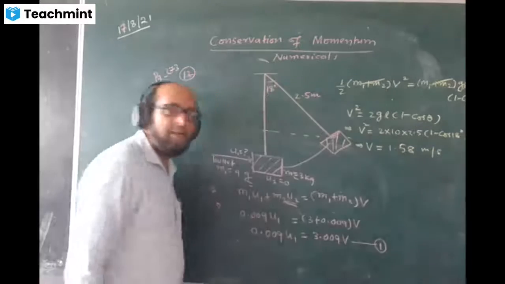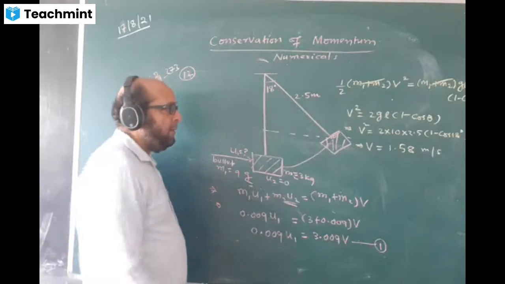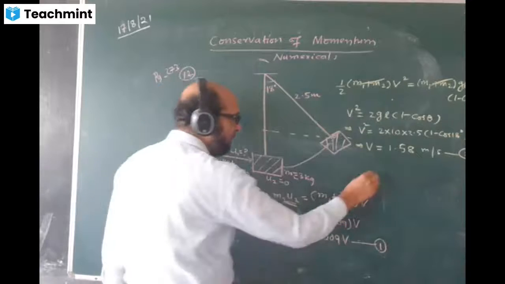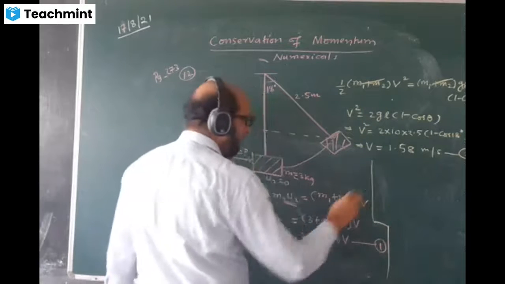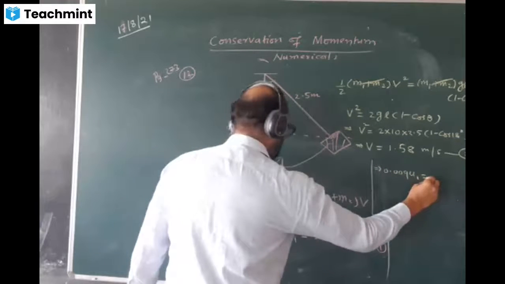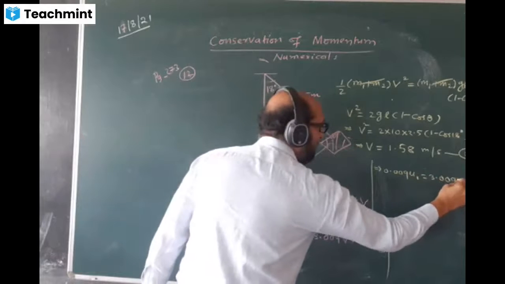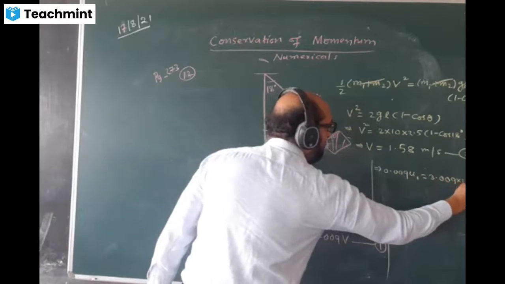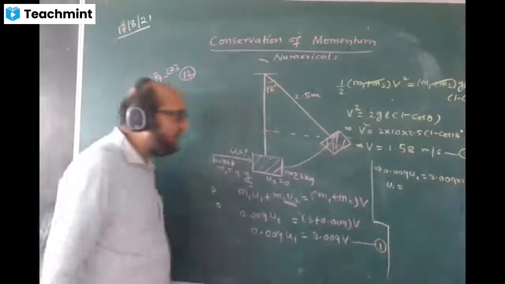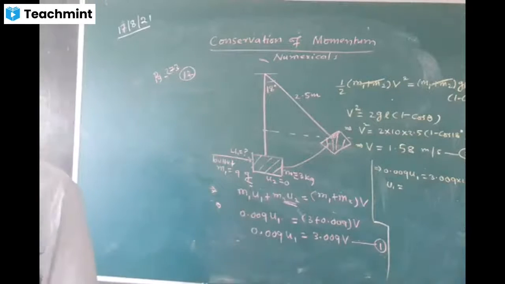No, this is what we are finding. Put the value here and find the value of u1. This is equation number 2. Putting the value of v from equation 2 in equation 1, therefore 0.009 u1 equals 3.009 into 1.58. Therefore the u1 value will come as this divided by this. Tell me the answer. What is the answer? Find the answer.